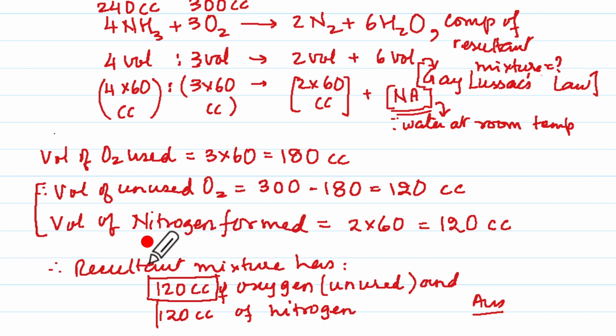And also we will have the volume of nitrogen formed, that is 2 into 60, which is 120 cc. So we write the resultant mixture has, can you see that, 120 cc of oxygen, which is unused, and 120 cc of nitrogen, and we say that is our answer.